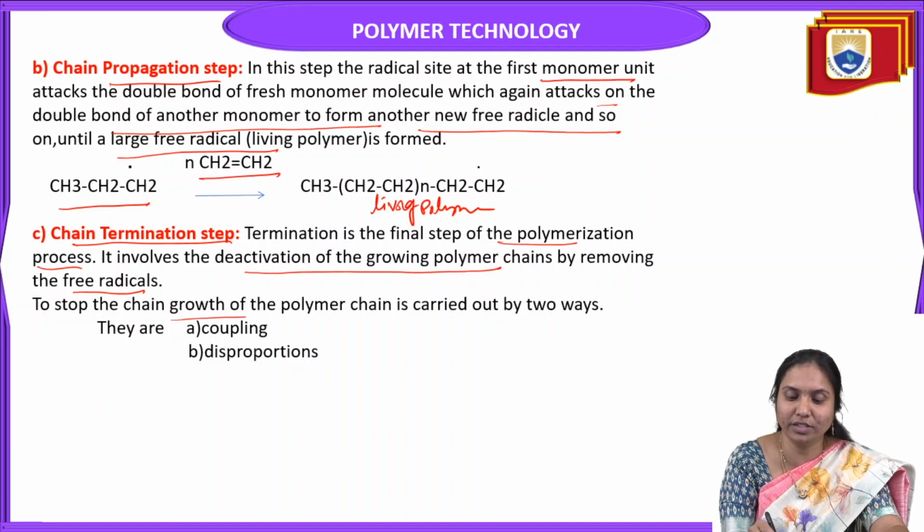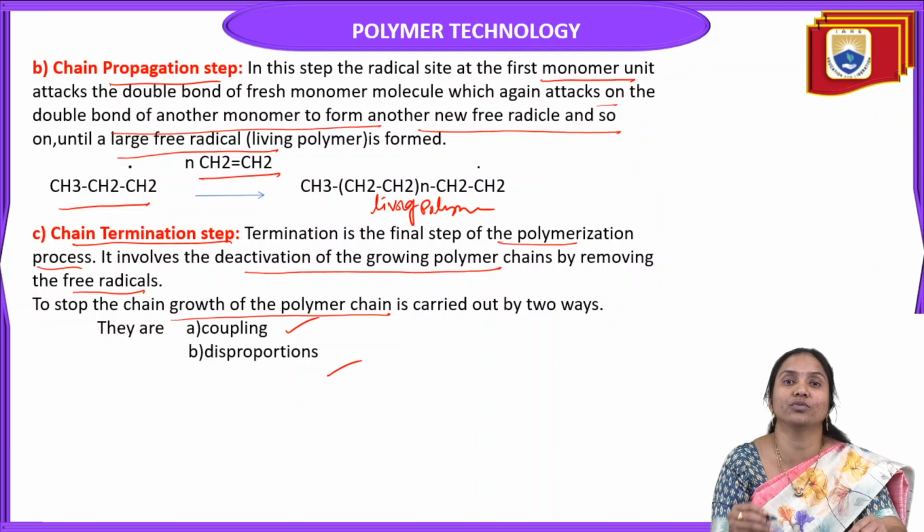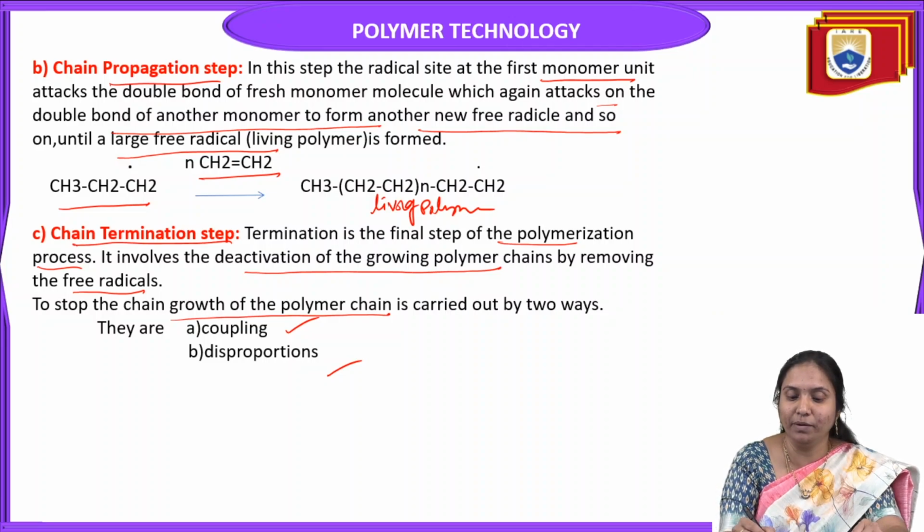To stop the chain growth of the polymer chain, it is carried out in two different ways. One is coupling, and the other is disproportionation of hydrogen. Termination means to stop the reaction, or the end of the reaction. So what are those ways? Coupling and disproportionation.